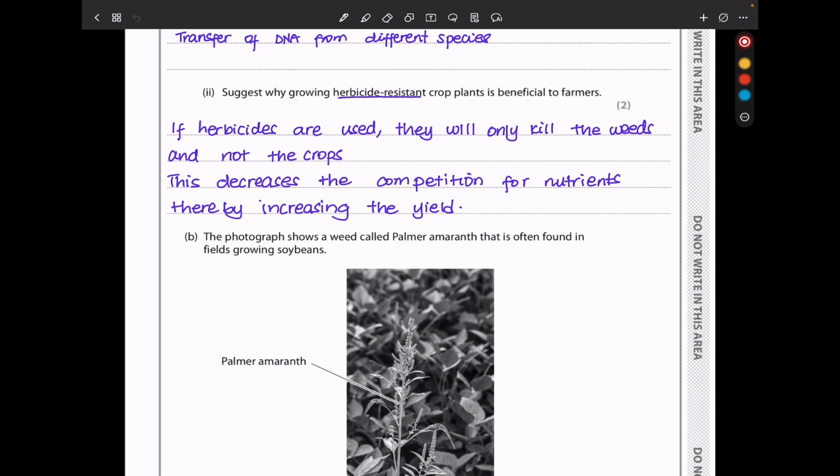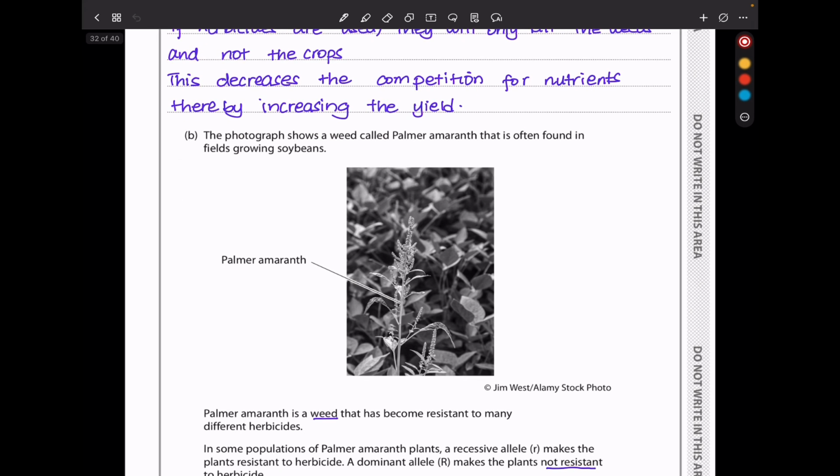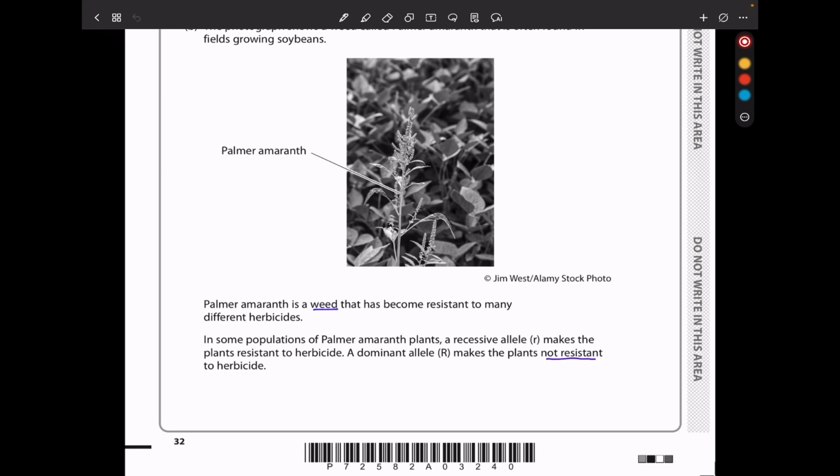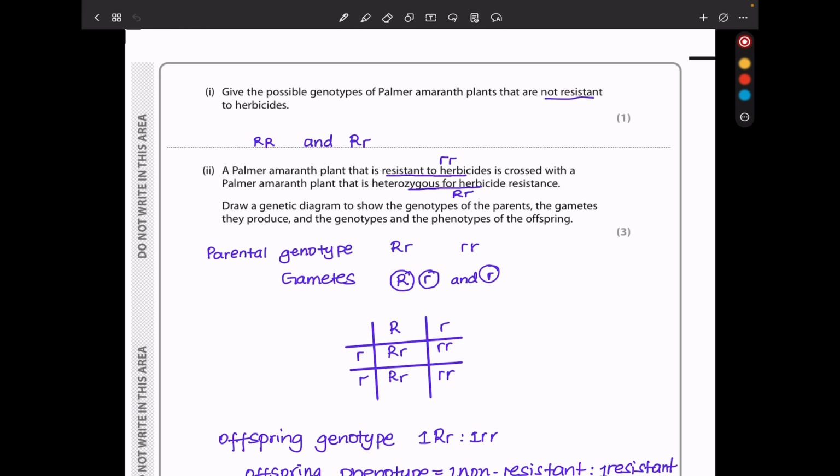In part B, the photograph shows a weed called Palmer amaranth that is often found in fields growing soybean. So this is Palmer amaranth. They say Palmer amaranth is a weed that has become resistant to many different herbicides. In some populations of Palmer amaranth plants, a recessive allele, which is small r, makes the plant resistant to herbicide. A dominant allele, capital R, makes the plant not resistant to herbicide. Give the possible genotype of Palmer amaranth plants that are not resistant to herbicides.